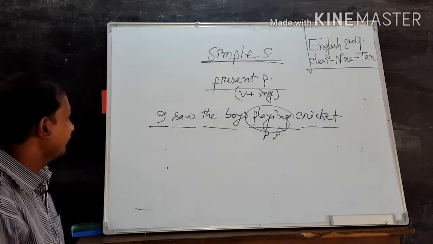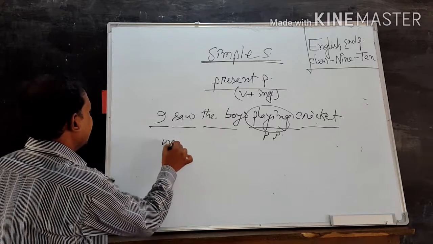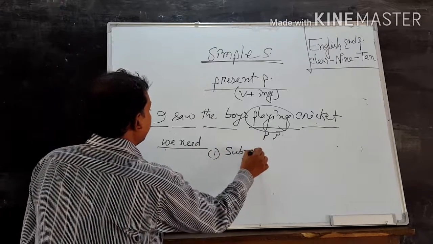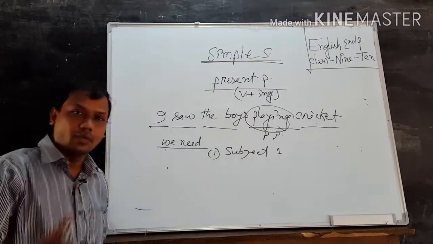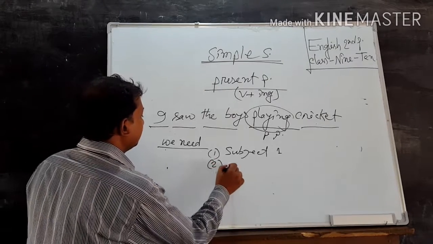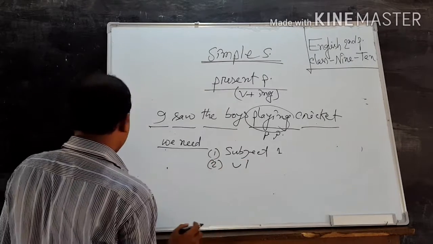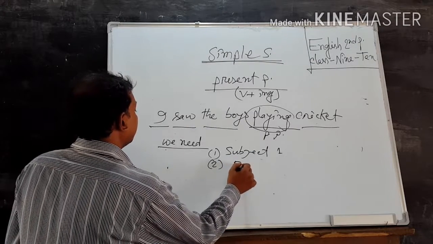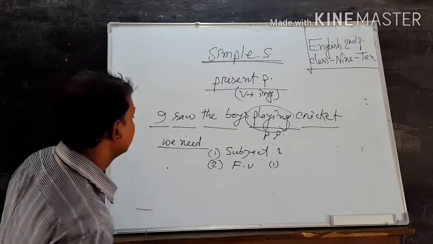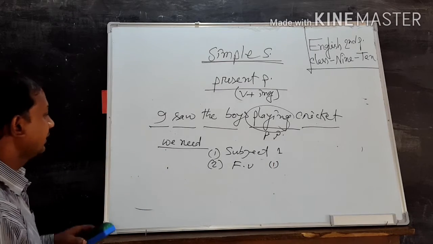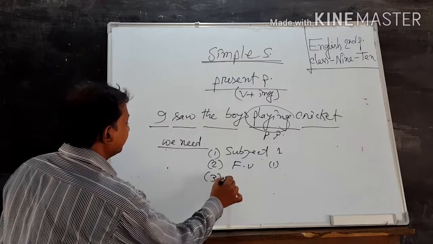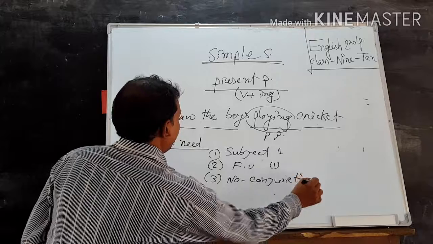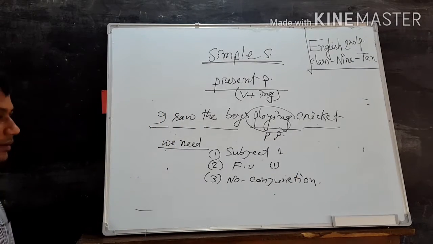To make a simple sentence, we need subject, only one subject, and finite verb, only one finite verb, no conjunction. There is no conjunction in a simple sentence.